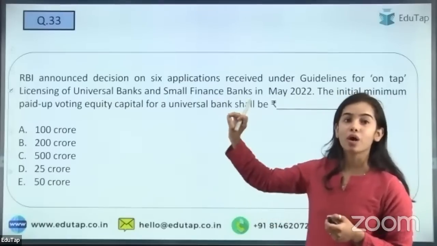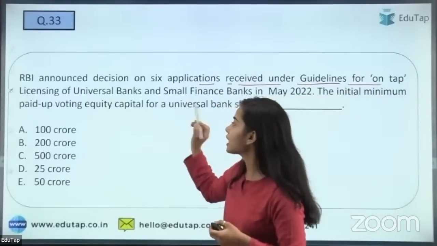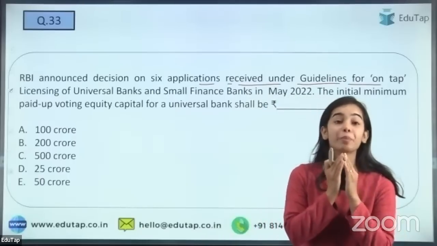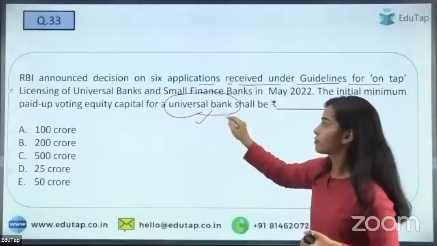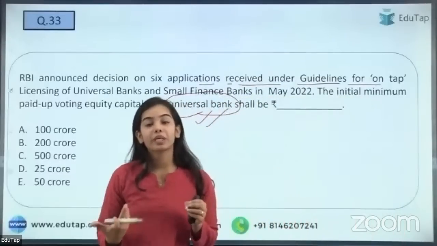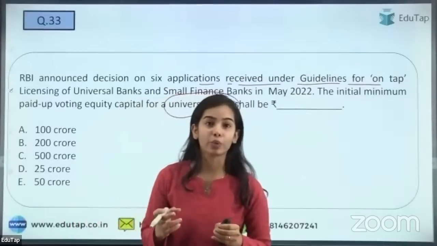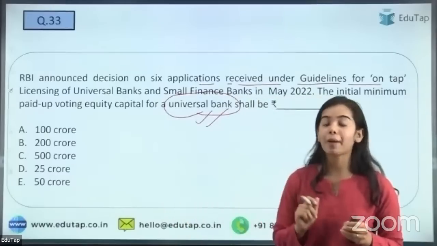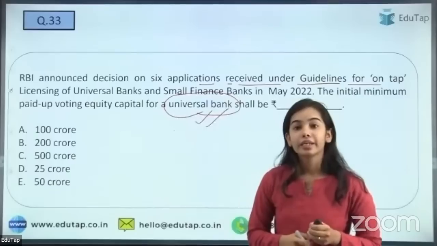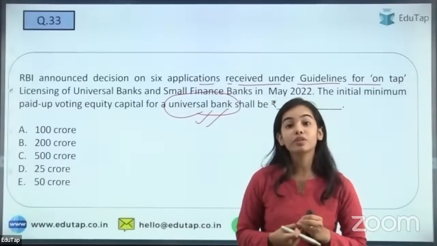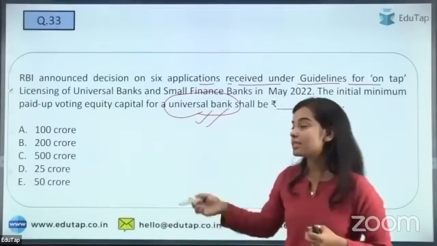RBI announced its decision on 6 applications received under the guidelines for on-tap licensing. You have to tell what is the minimum paid-up voting capital required to open a universal bank. For the small finance bank, we have discussed a lot that the minimum capital required is 200 crore. But for the universal bank, what is the minimum capital required? Okay, I'm getting the answer B, and that is not correct. Yes, Shivam has said A, that is also not correct. For the universal banks, the right answer is 5 billion.